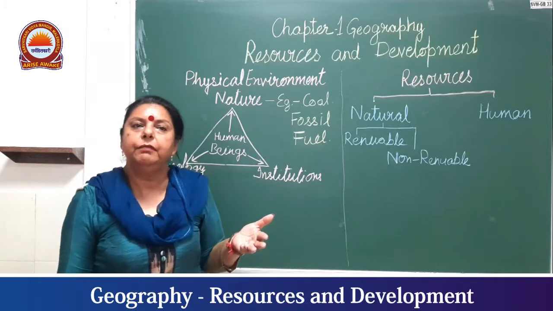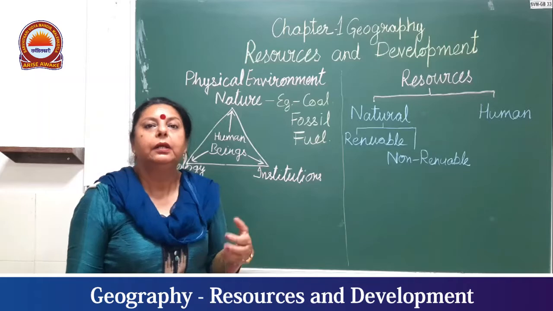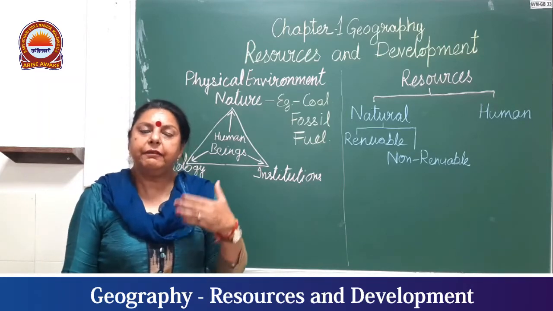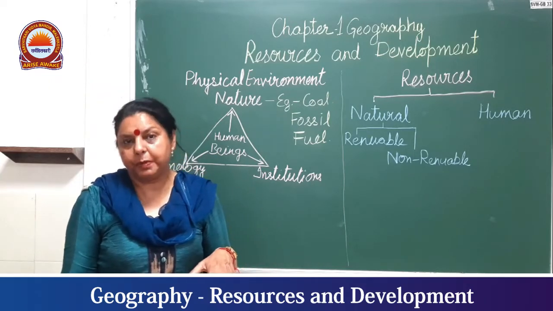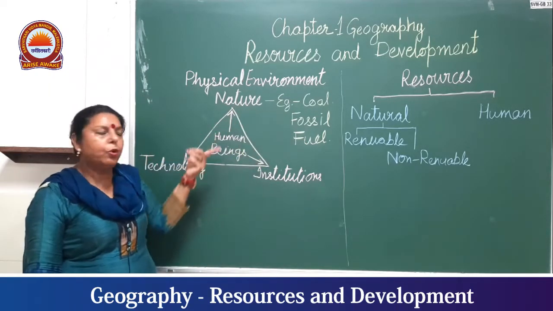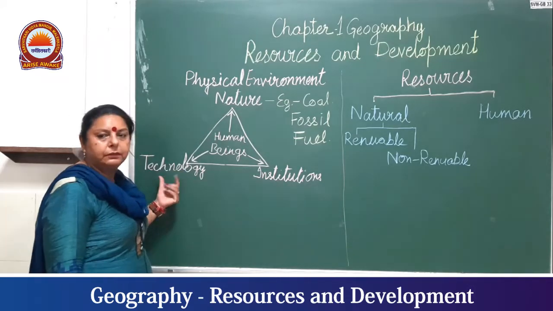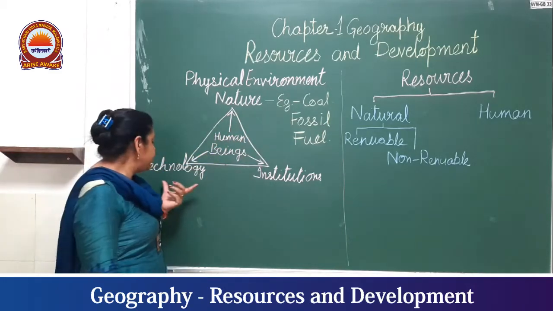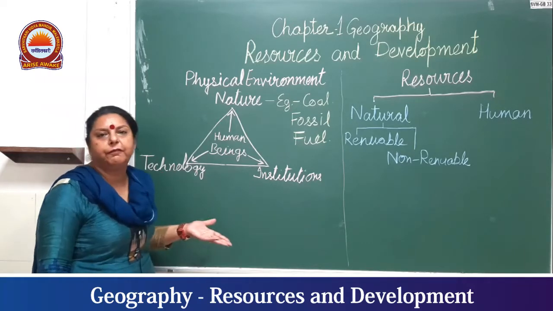Earlier, for example, we used to have steam engines in which coal was utilized. We have industries where coal was burnt. We have thermal plants where coal is burnt and electricity is produced. So it is a fossil fuel which could be utilized with the help of energy. Institutions: coal is utilized with the help of technology and used in different forms.